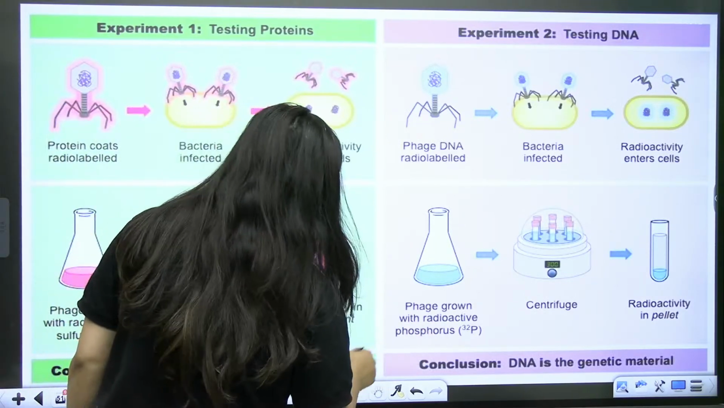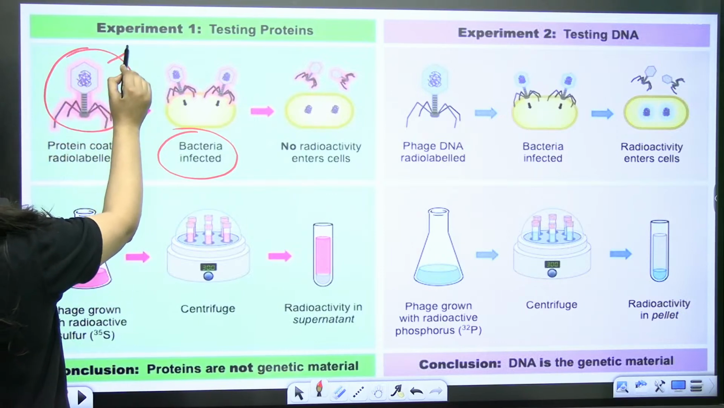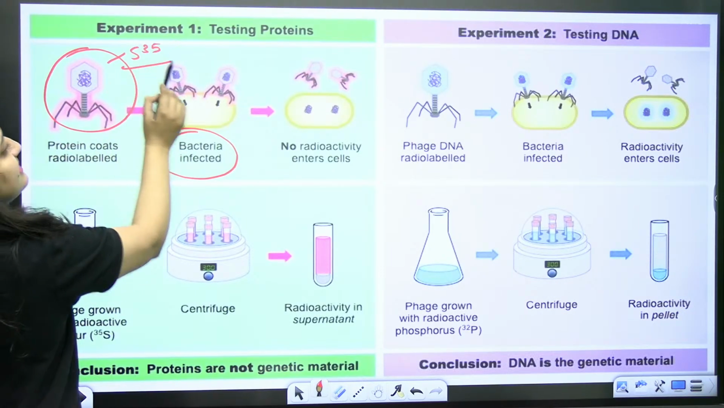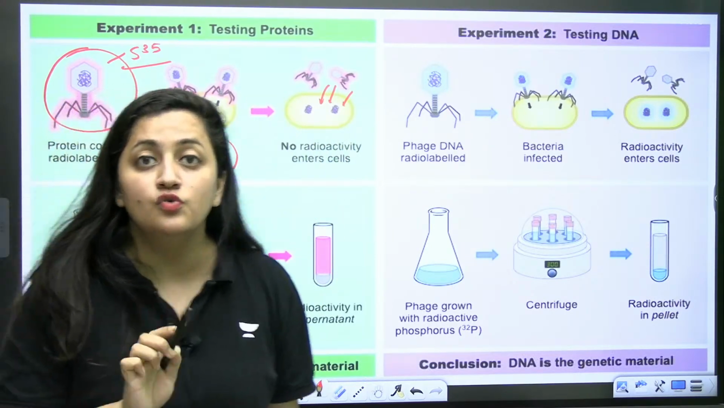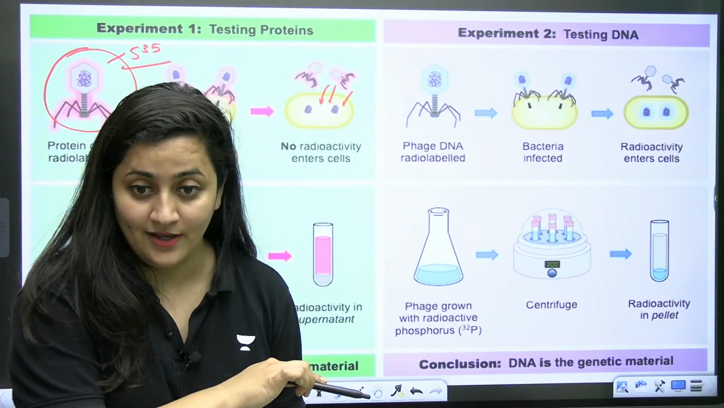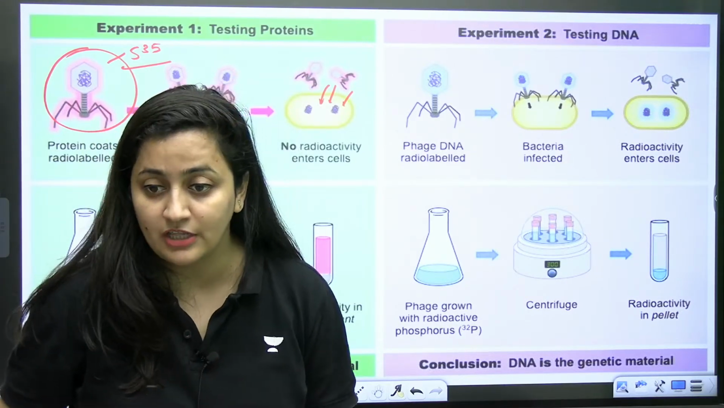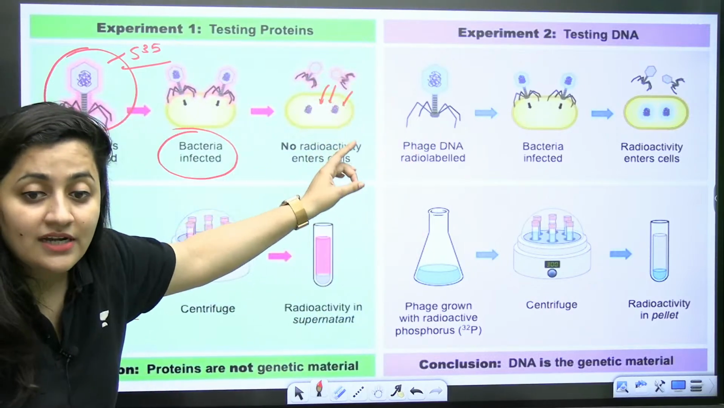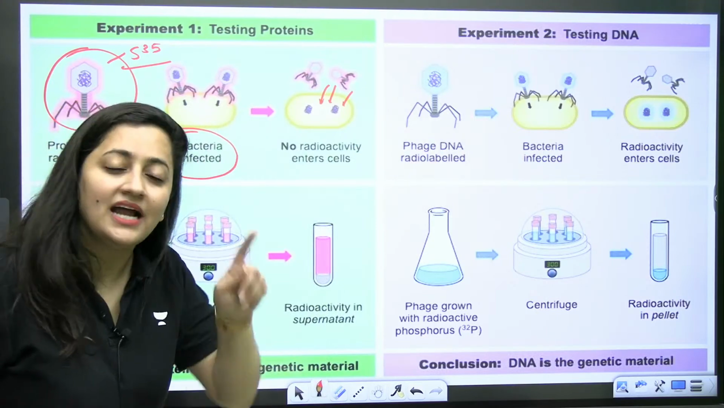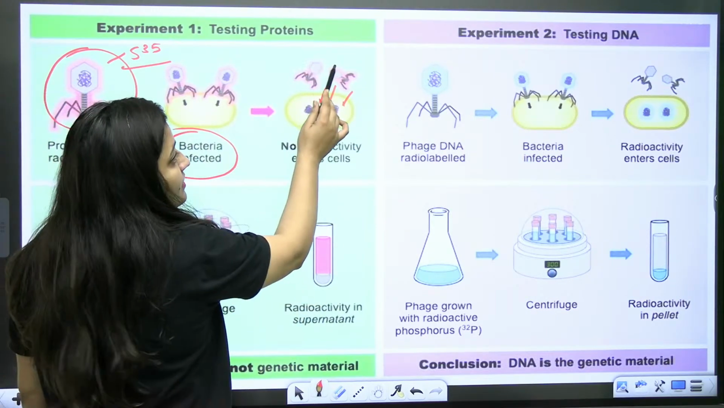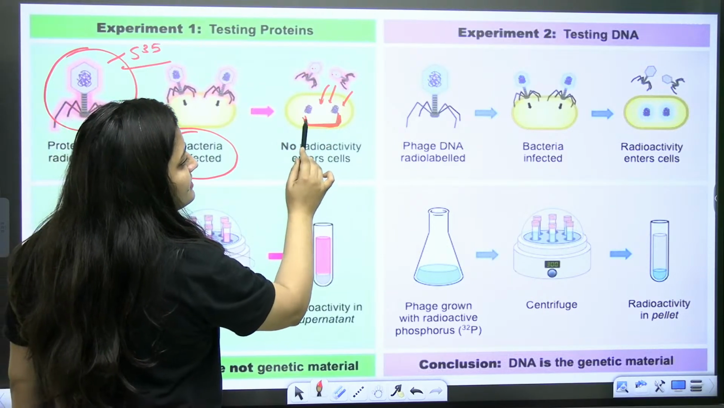So just have a look. Now you know that this is the protein coat which is radioactive, so obviously the radioactivity will not pass within the E. coli, yes or no? That much you know. At that time they were not aware, but because of their experiment, at least you know that it is the DNA which is the genetic material. So obviously the radioactivity which is there in DNA will pass to the bacteria. Now here, because the protein coat is radioactive, that radioactivity will not enter the cell.